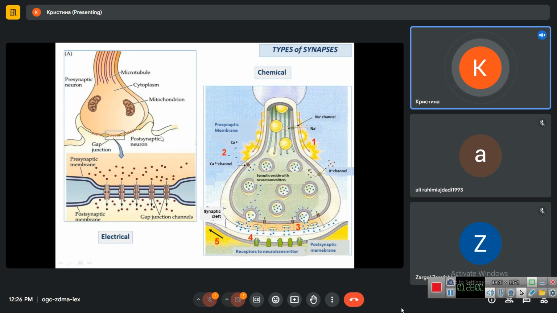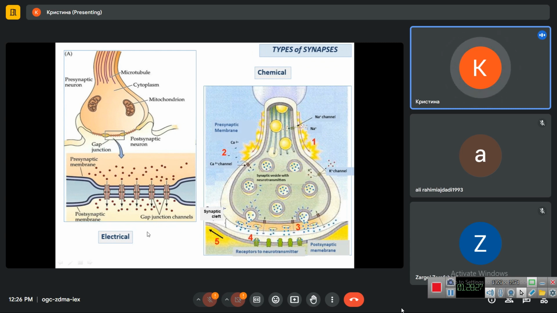We have two types of synapses, electrical and chemical ones. Electrical ones resemble gap junctions, nexuses, so they look like nexuses. They have the channels through which the ions can go in both directions, from the first neuron to the second one and from the second one to the first one.